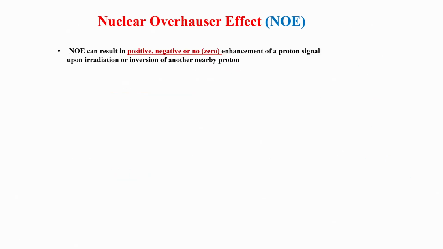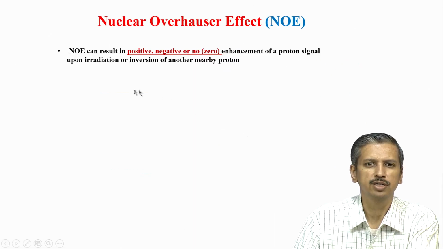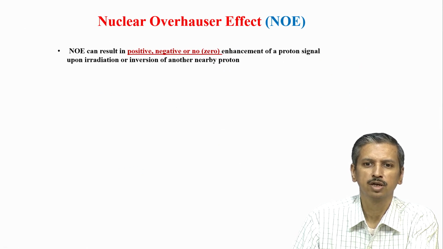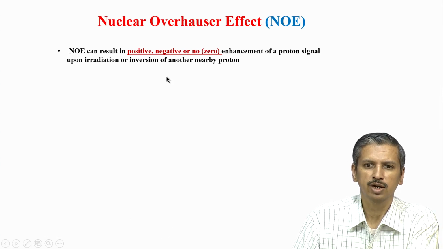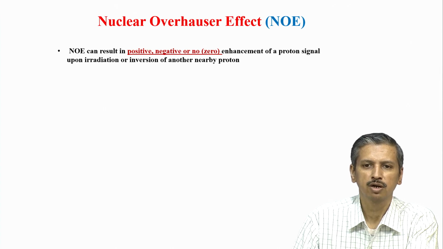So, now let us look at the different aspects of the NOESY experiment, that is, how it is actually carried out. NOE, as written here, can be positive, negative or 0, which means suppose I irradiate one hydrogen, the second hydrogen may get enhanced in its intensity or population, it may get decreased in its intensity or population, or a third possibility, it has no effect.